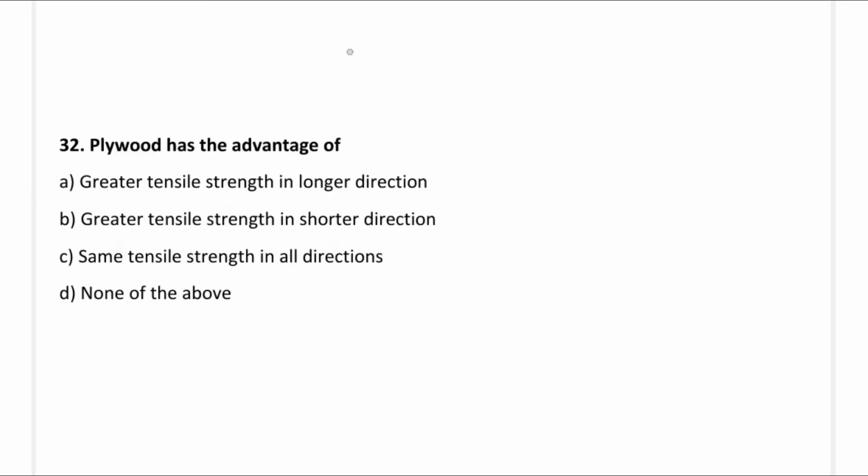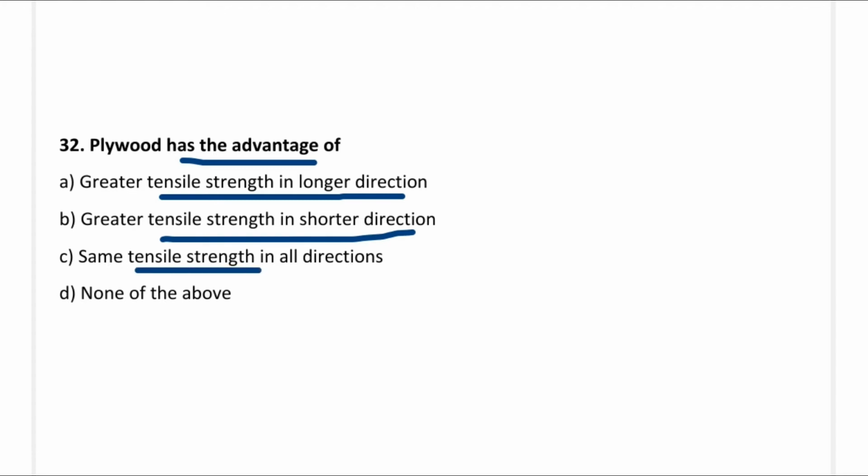So next question, plywood has the advantage of: option A, greater tensile strength in longer direction; option B, greater tensile strength in shorter direction; option C, same tensile strength in all directions; option D, none of the above. So the correct answer is option C, same tensile strength in all directions.